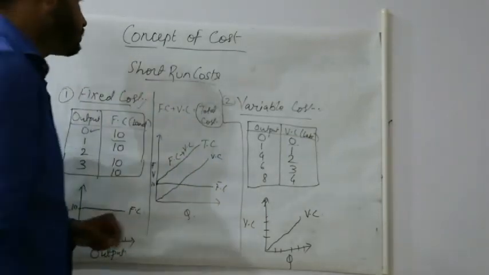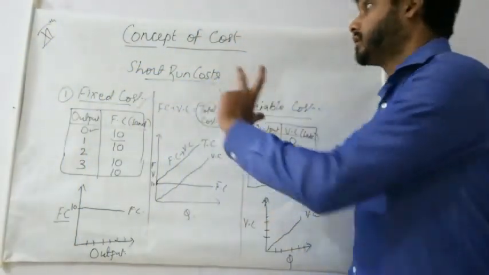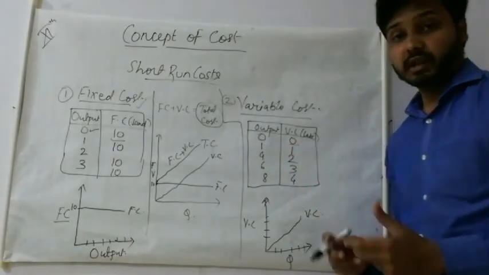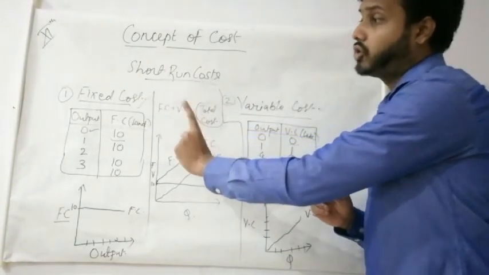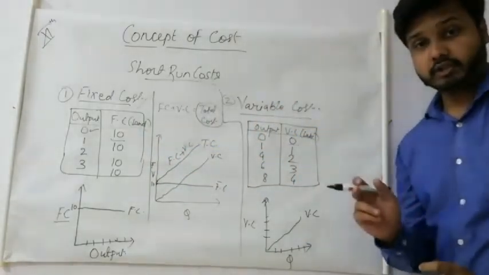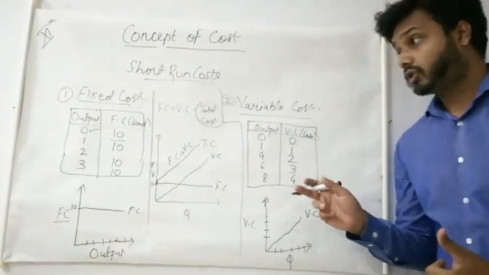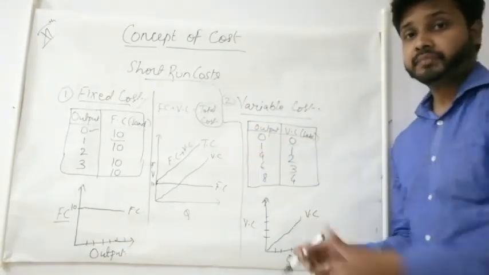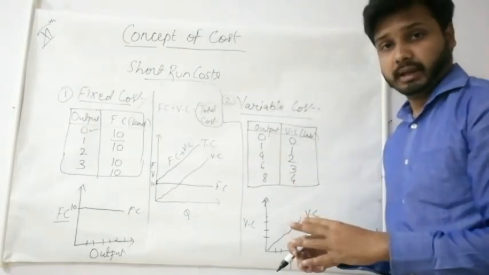Okay, so students, in this video, this was all about the concept of cost, in which we have seen explicit and implicit cost, and under short run cost we have seen fixed cost and variable cost. In the next video we will see the further types of cost, that is total cost, which we have already seen, average cost, marginal cost, and what is the relation between them.